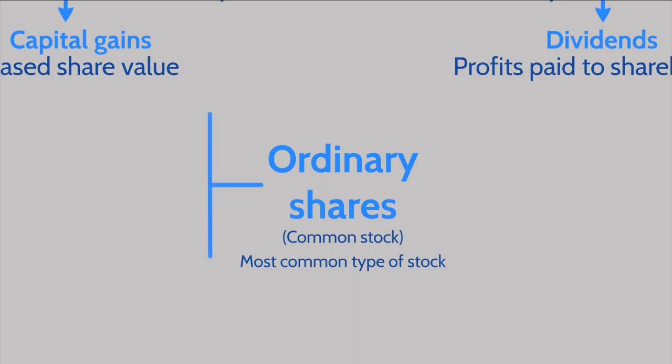Well, with regards to the dividends of ordinary shares, it's key to note here that it's not compulsory to pay ordinary shareholders dividends, and this is done at the discretion of company directors. Essentially what this means is that for ordinary shareholders to make money, the value of their share may have to increase over time. And there is no guarantee of this happening, of course, so there is no guarantee that ordinary shares will provide shareholders or investors with a return.